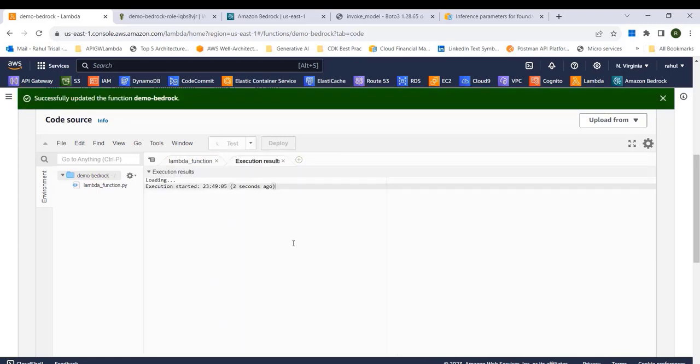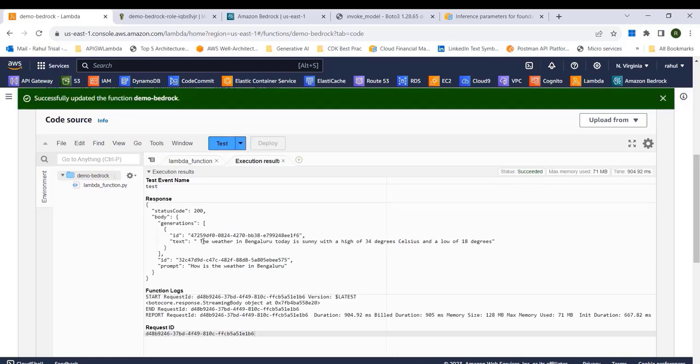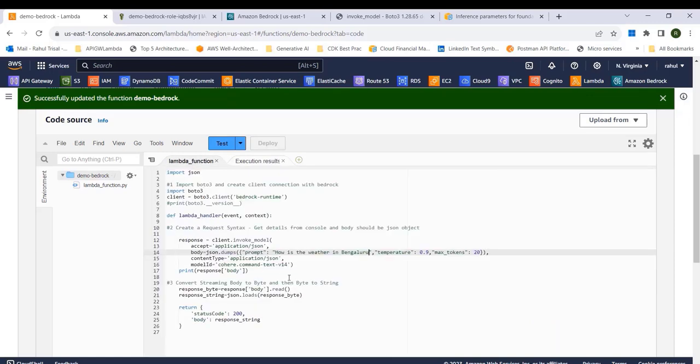And let me just test it out. Okay, so we got a response. The weather in Bangalore today is sunny with high of 34 degrees Celsius and low of 18 degrees Celsius. And this is the prompt. So now we're getting a response from the Cohere LLM model, but we have hard coded the prompt.